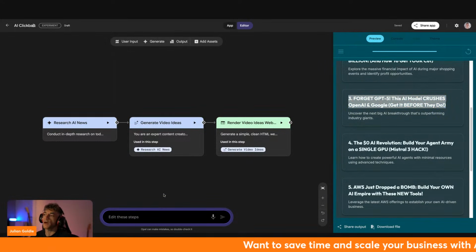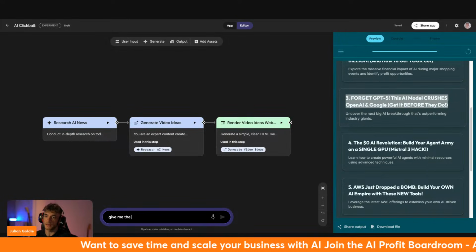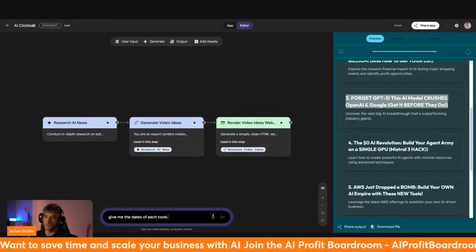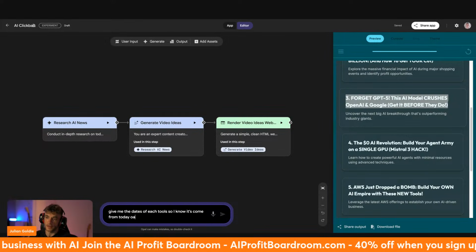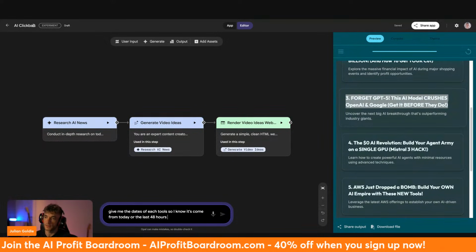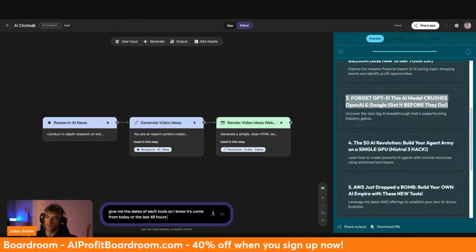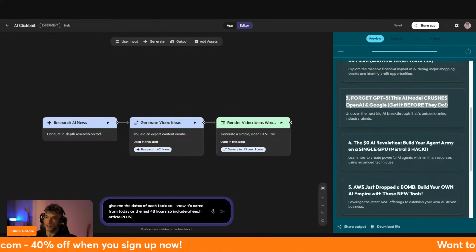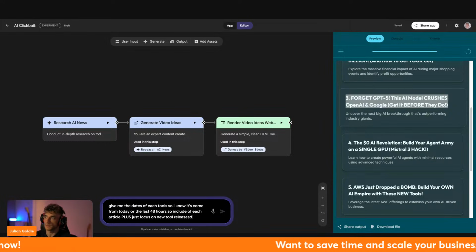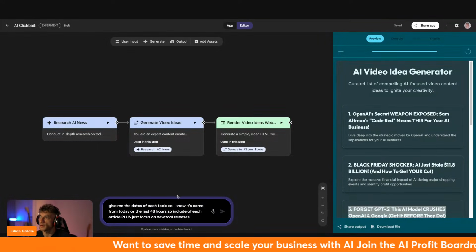Now, what I might want to do when I look at this is go, okay, give me the dates of each tool so I know it's come from today or the last 48 hours. So include the source of each article, plus just focus on new tool releases, right? Something like that. And then, yeah, I think that'll be good. So we're going to hit enter like so.